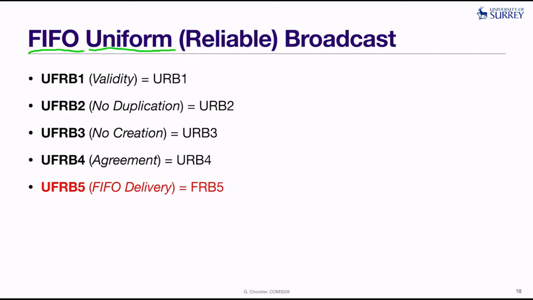And how we get FIFO uniform reliable broadcast, we basically just replace the first 4 properties of FIFO reliable broadcast with the corresponding uniform reliable broadcast properties, URB1 to URB4, and this way we get the uniformity.